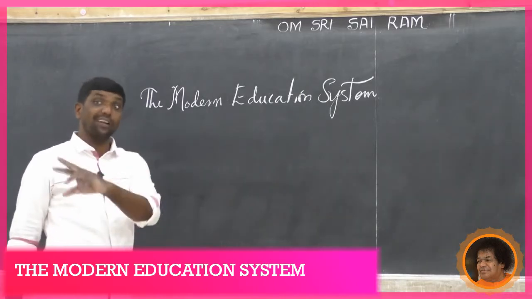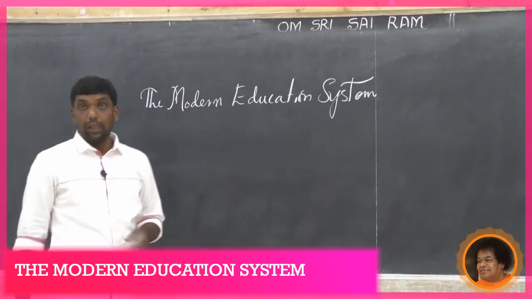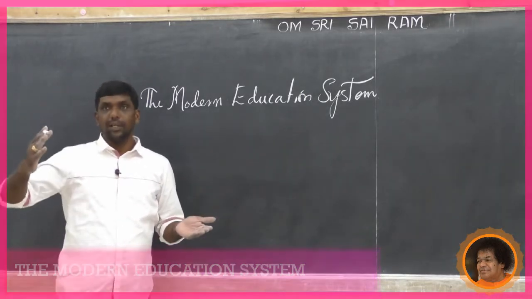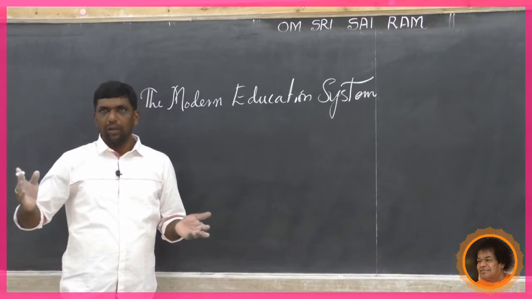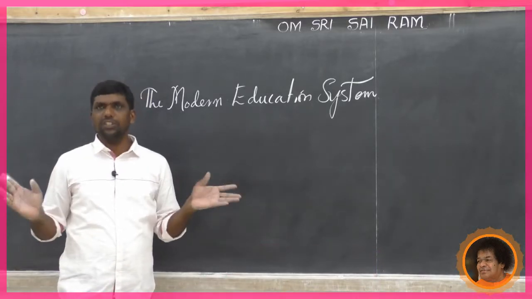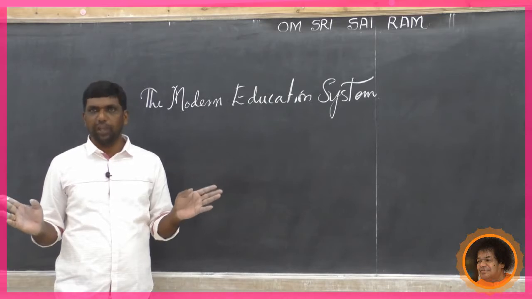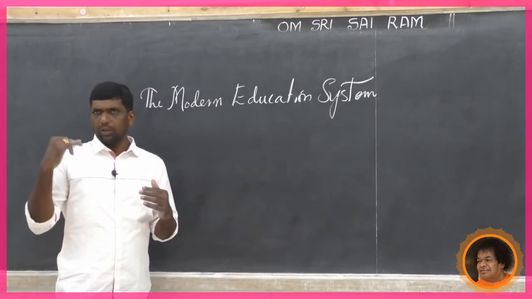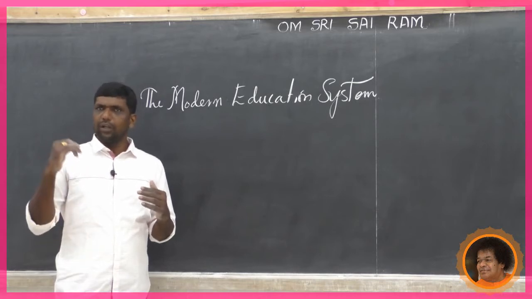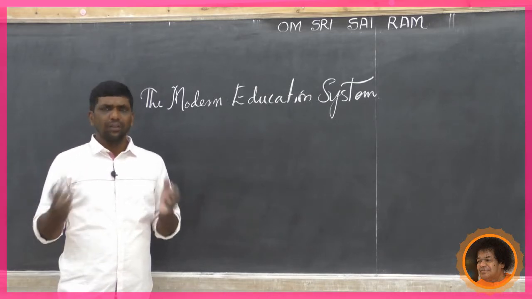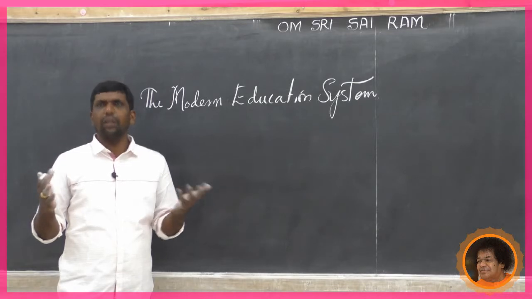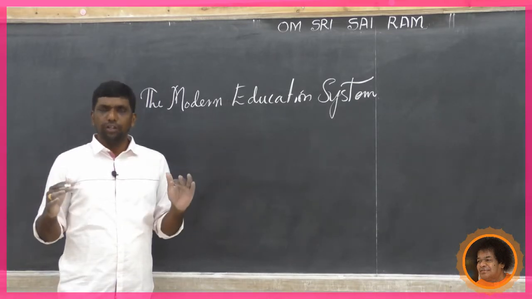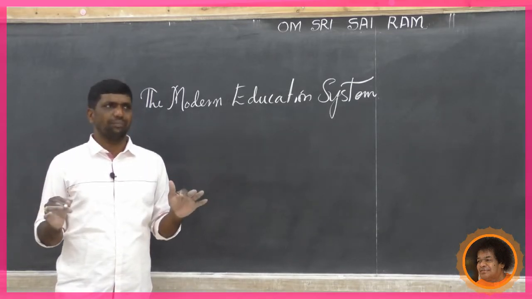They introduced madrasas. Since time immemorial, we had our own system of education. But later, with the advent of the Mughals and the Turks, they brought little changes in our education system, and they introduced their own education system.